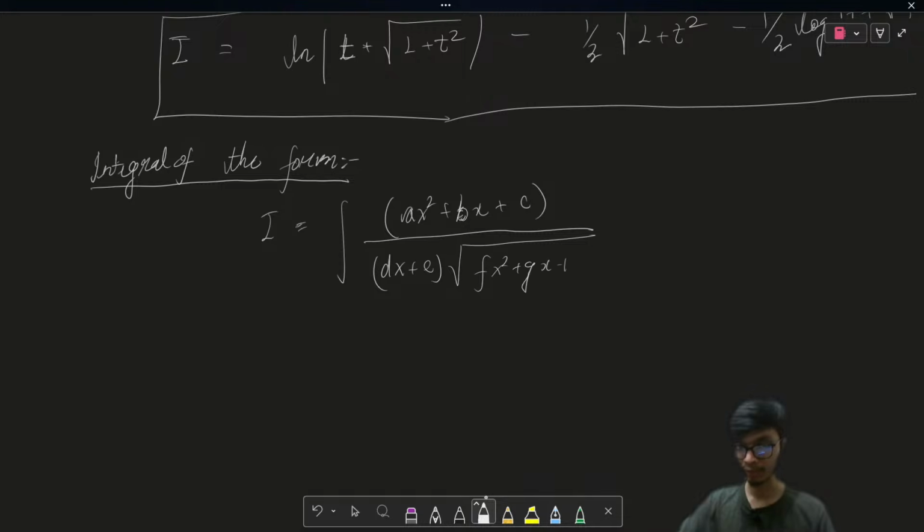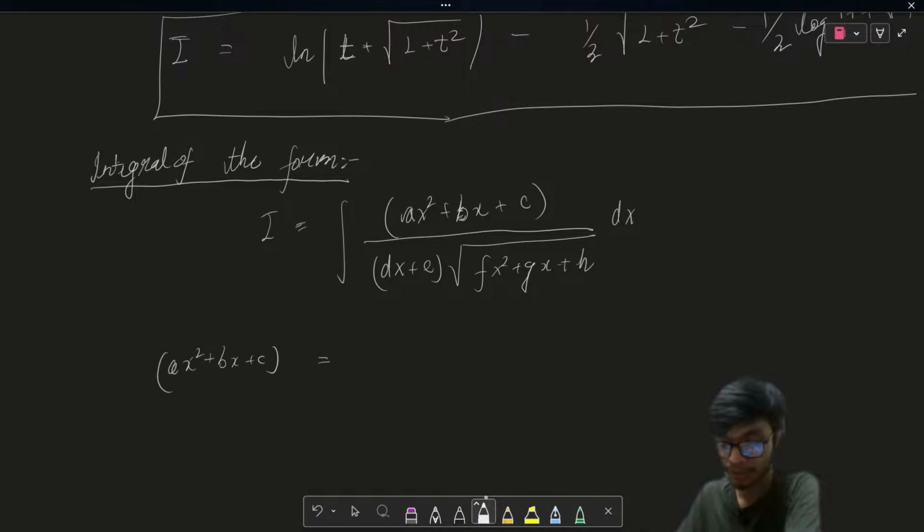So whenever you have this particular form of integral, how do we try to solve this? This is the general form of this indefinite, irrational kind of integral that you can get in examination. How we proceed with the solution is very simple. To solve this general form of integral, you have to keep something in mind: whatever quadratic is given in the numerator, you have to take that quadratic and express it in some form of the linear term over here and some form of the derivative of the quadratic term in the square root part, right?